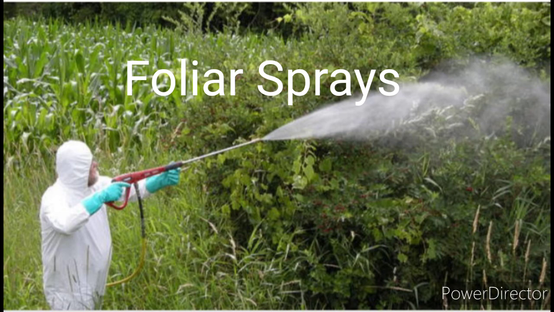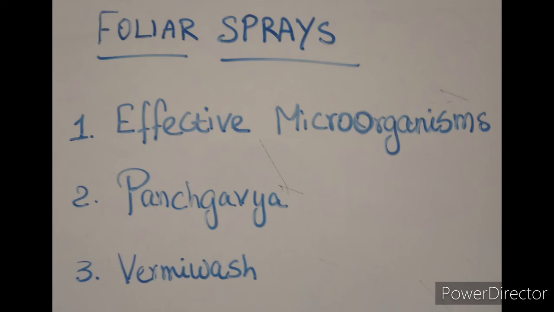That means the nutrients, along with seaweed-based plant mixtures such as brown algae, and some plant growth hormones like auxin, gibberellin, abscisic acid, and cytokinins, are applied directly to the plant leaves, flowers, and fruits, the foliage itself. The plant gives a quick response to the nutrients because we apply them directly to the leaves. This is called foliar spraying, or foliar feeding. There are three major types of foliar sprays: effective microorganisms, Panchagavya, and vermiwash.